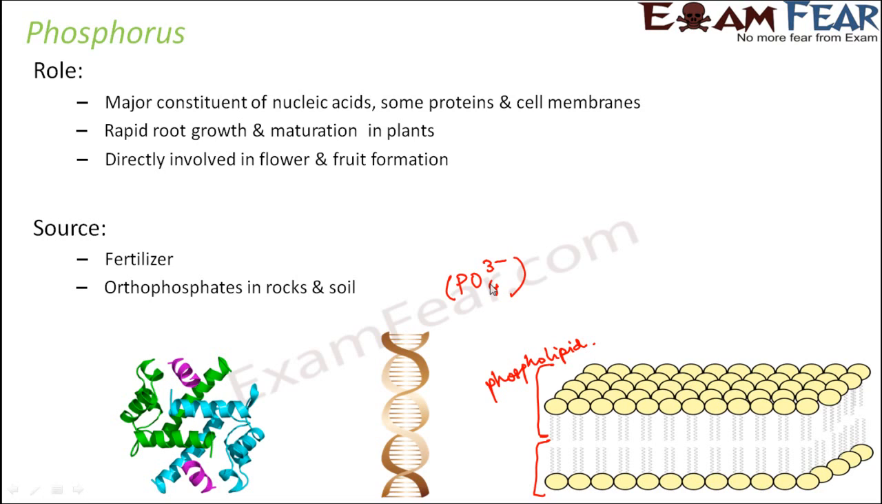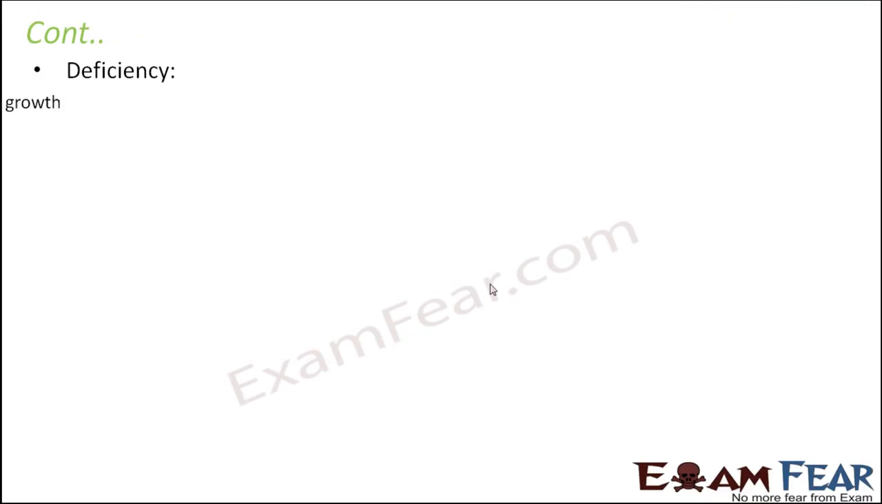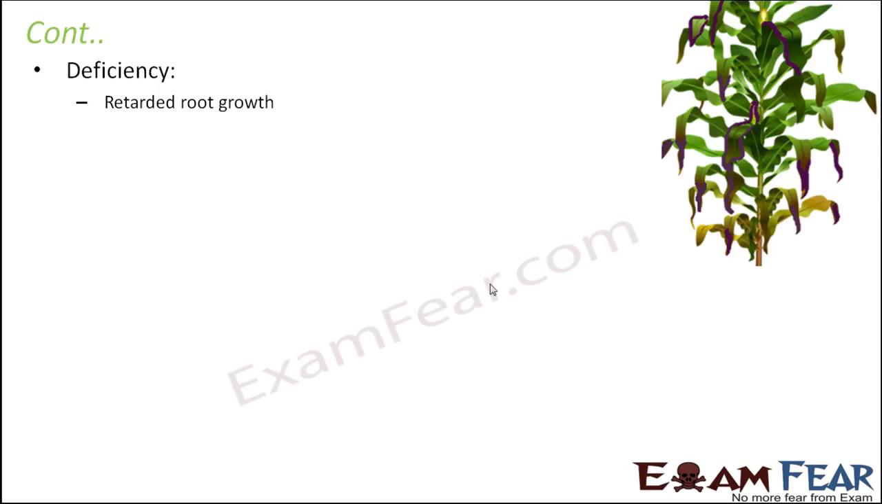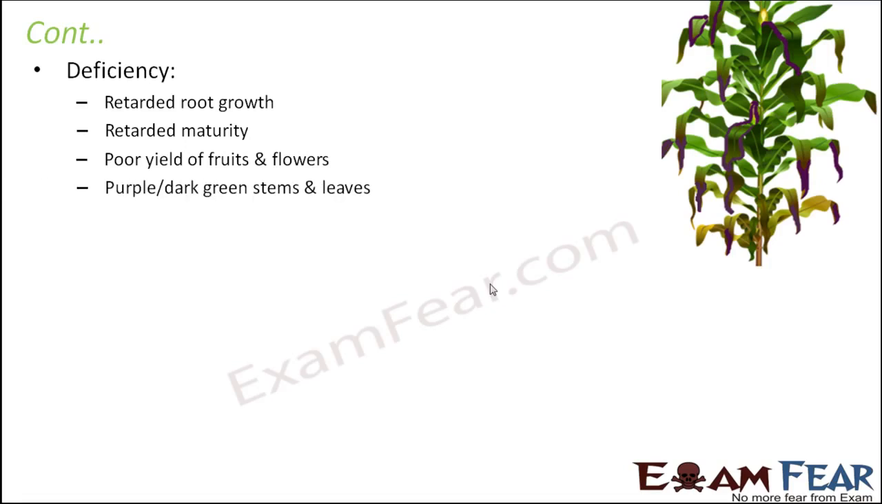Deficiency of phosphorus can cause retarded root growth, because its function is to cause root growth. So if it is not there, there will be less root growth. Also, there will be retarded maturity. So the maturity will not happen at the right time. Poor yield of fruits and flowers, because as I said, it helps in the formation of fruit and flowers. So the formation of fruits and flowers will get impacted due to its deficiency.